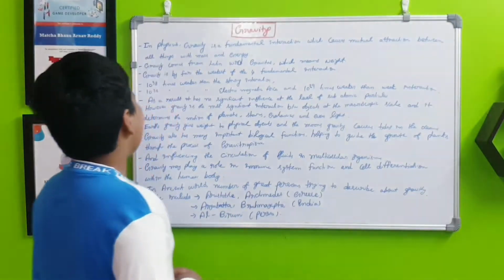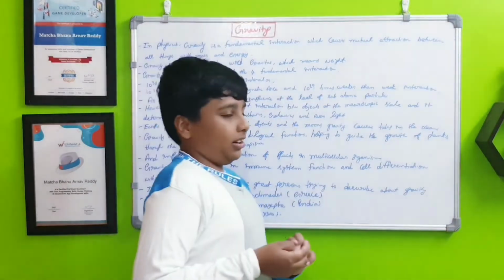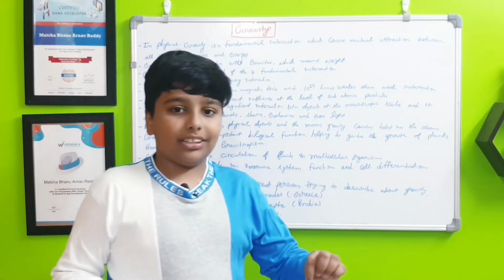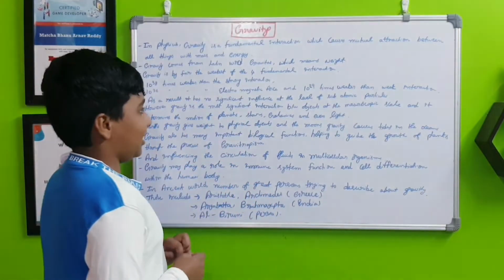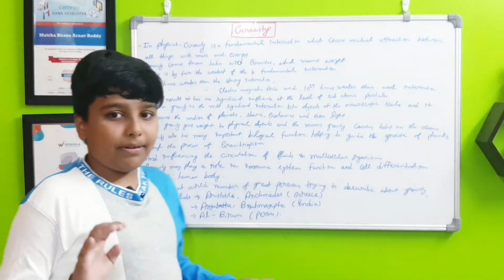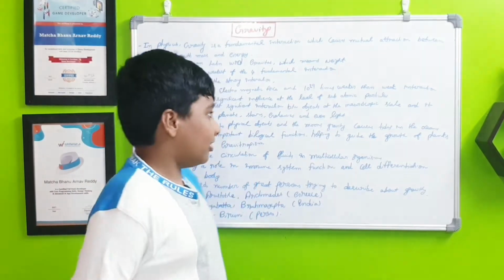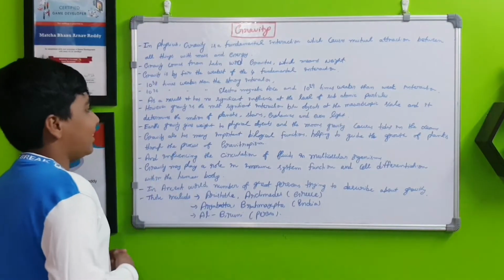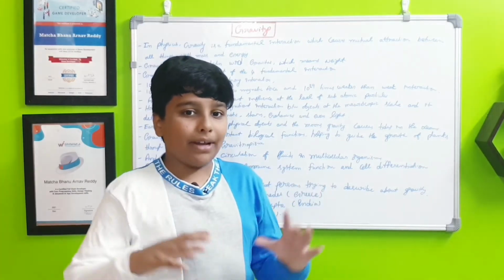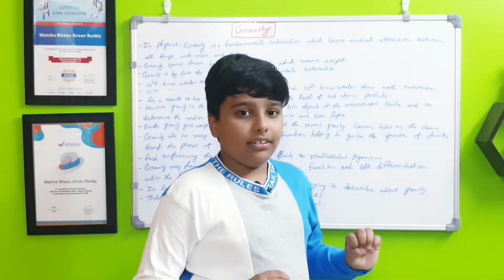As a result, it has no significant influence at the level of subatomic particles, while the electromagnetic force will change electrons like those. But gravity doesn't have significant influence on those things. What are subatomic particles? They are atoms and their smaller parts, like protons and electrons. However, gravity is the most significant interaction between objects at the macroscopic level, that means a big scale, and it determines the motion of planets, stars, galaxies, and even light.